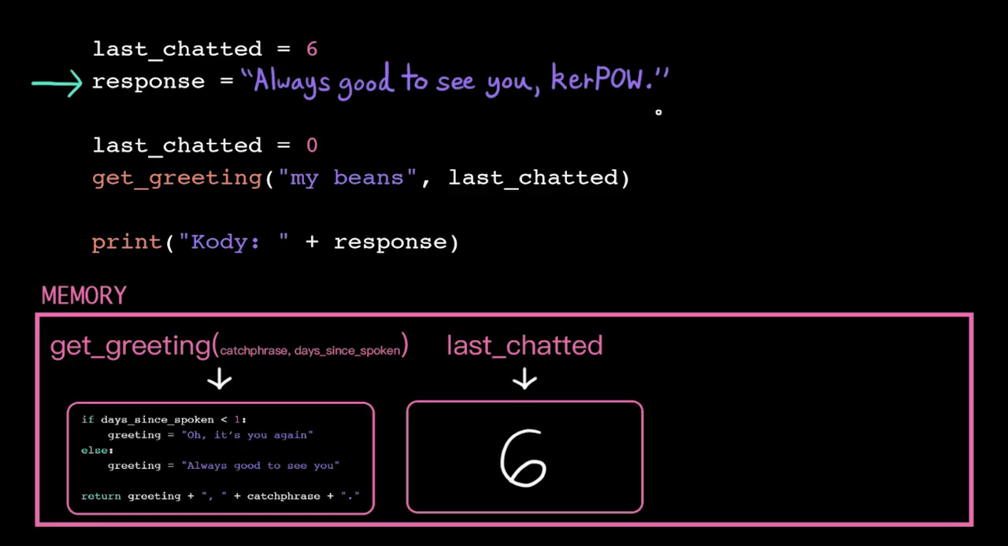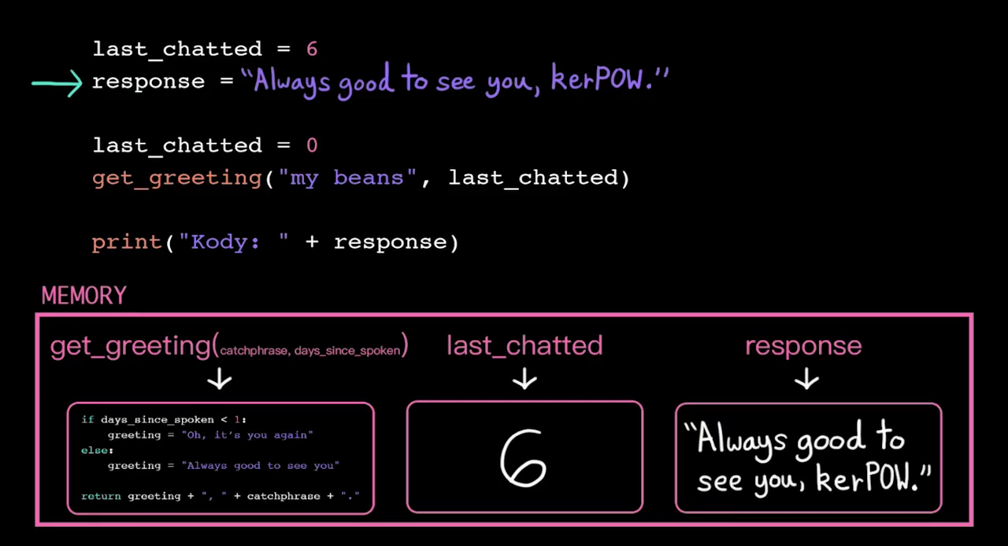We have a single value now, so we can go off and create that variable. Because we cleared that stack frame, we're back in our global memory space, so we store response there. Now, finally, we get to move to the next line. This just reassigns the variable last chatted to the value 0. Easy.